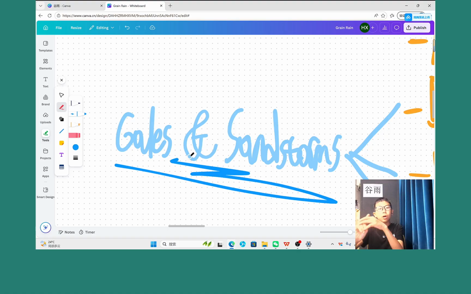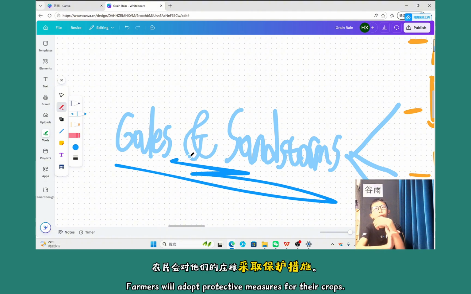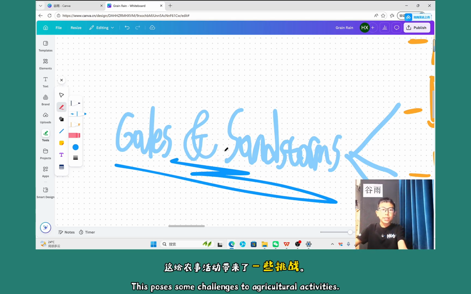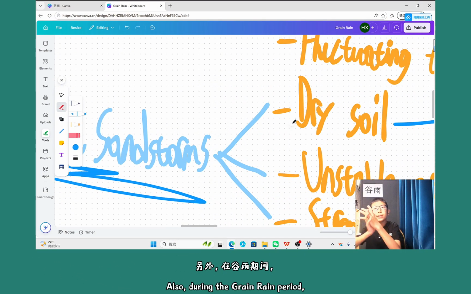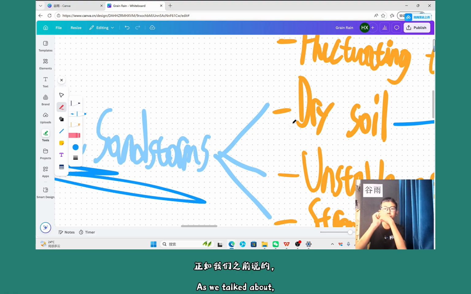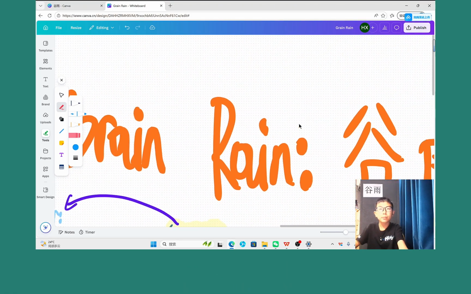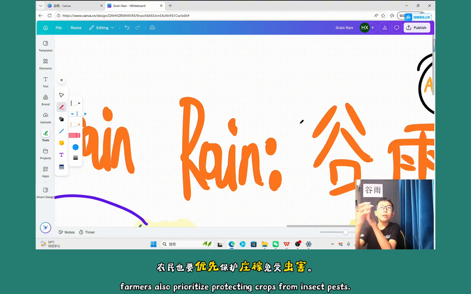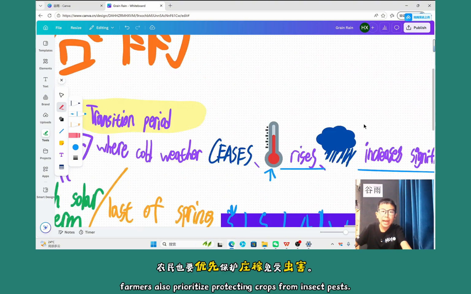So that's why farmers need to protect the crops. Farmers in this case will adopt protective measures for their crops, so this will pose some challenges to agricultural activities as well. And also, during the green rain period, the increase of temperature and precipitation creates favorable conditions for the rapid growth of grains, as we talked about, because it has a lot of rain. And farmers prioritize protecting crops from insect pests as well.